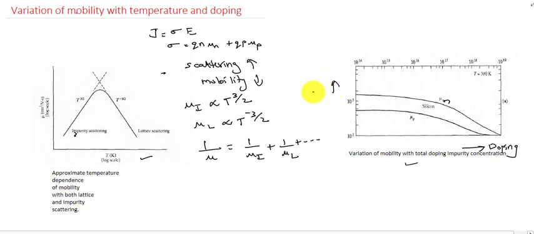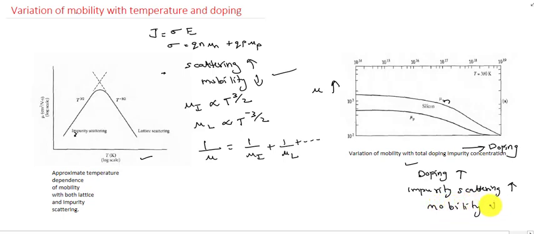This is mobility, mu n or mu p. As impurity or doping increases, the impurity scattering will increase. We know that as scattering increases, the mobility value will decrease. So the mobility decreases as the doping increases. Here the mobility value is decreasing, and at a higher doping, the value will be very less.